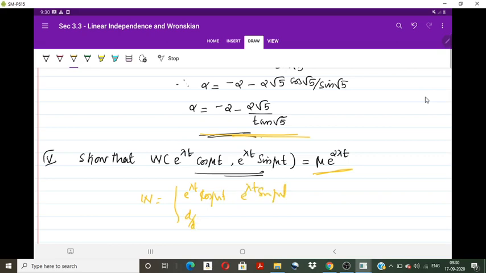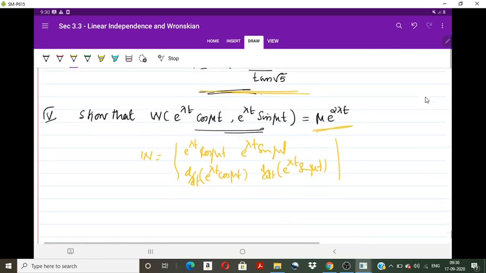Then write the derivatives d by dt of each in the second row. For finding the derivative you have to apply the product rule of differentiation. Then find the determinant, and you will get mu into e raised to 2 lambda t.